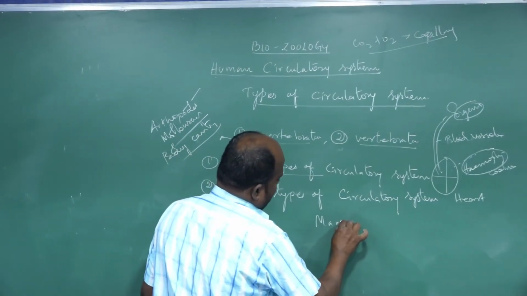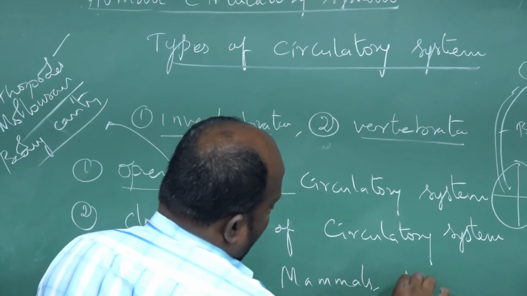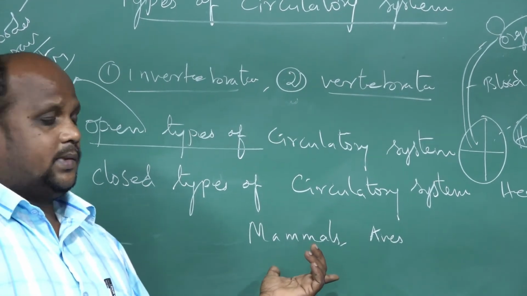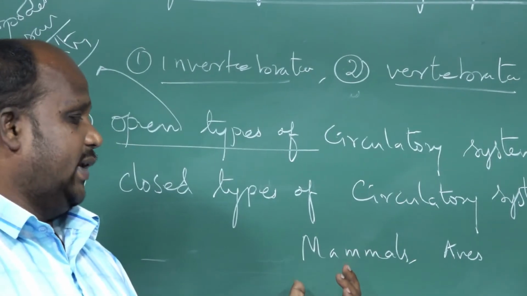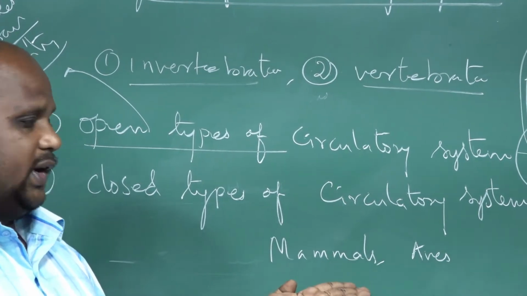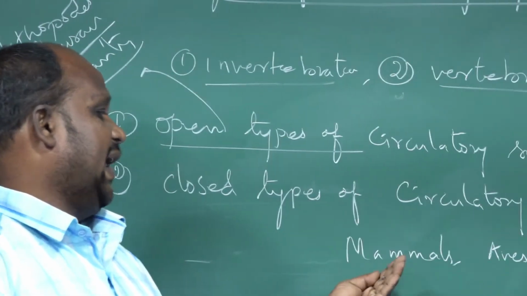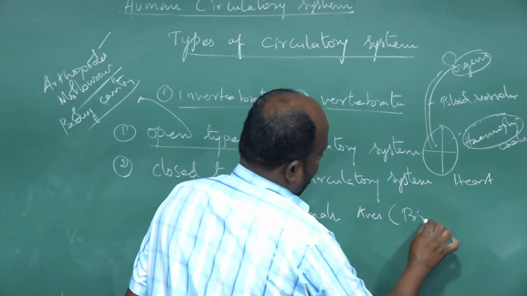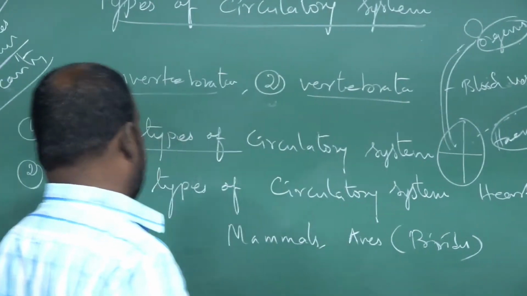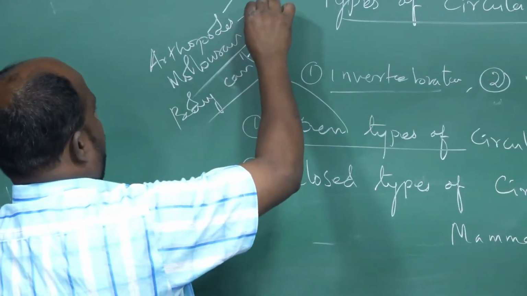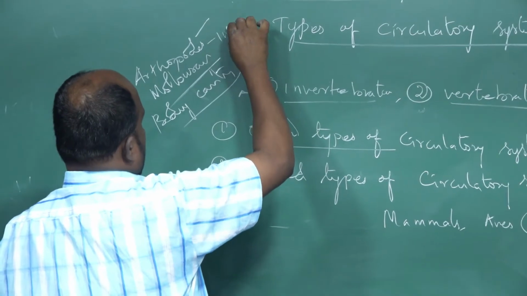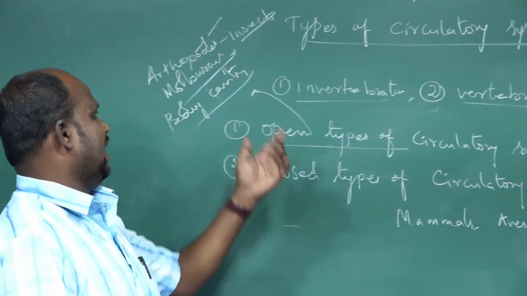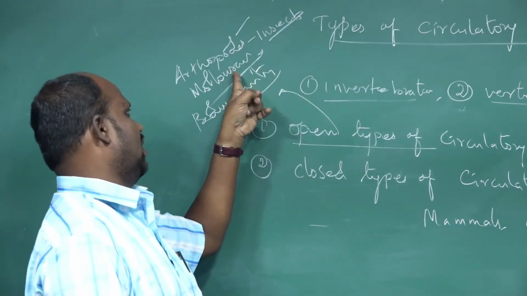One is the mammals. Another one is aves. Mammals means mother-milk-feeding animals, with hair-covered bodies. Animals with mammary glands are called mammals. Aves means the bird population. Arthropod means the insect group. Mollusca means soft-bodied animals, like snail and octopus. These animals are called mollusca.